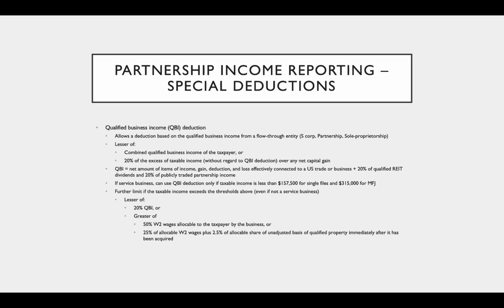This deduction is going to be the lesser of the combined qualified business income of the taxpayer, or 20% of the excess of taxable income without regard to the QBI deduction over any net capital gain. Qualified business income is the net amount of items of income, gain, deduction, and loss effectively connected to a U.S. trade or business, plus 20% of qualified REIT (real estate investment trust) dividends, and 20% of publicly traded partnership income.